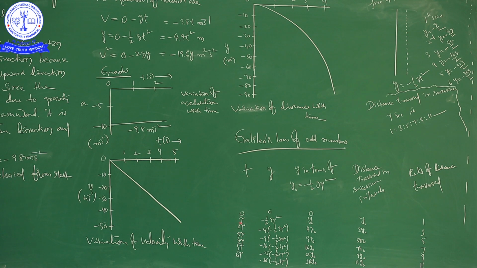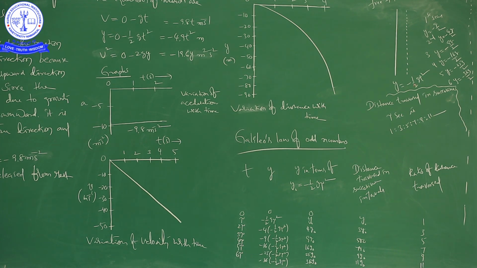Tau is the time interval. 0 means distance is also 0. After tau seconds, it is minus 1 by 2 g tau square. After 2 tau, from here it is 2, from here it is 1. Next 3 tau, from here it is 3 tau, from here it is only 1 tau. Next 4 tau, from here it is 4 tau, but from here it is only 1. Like that it goes on.